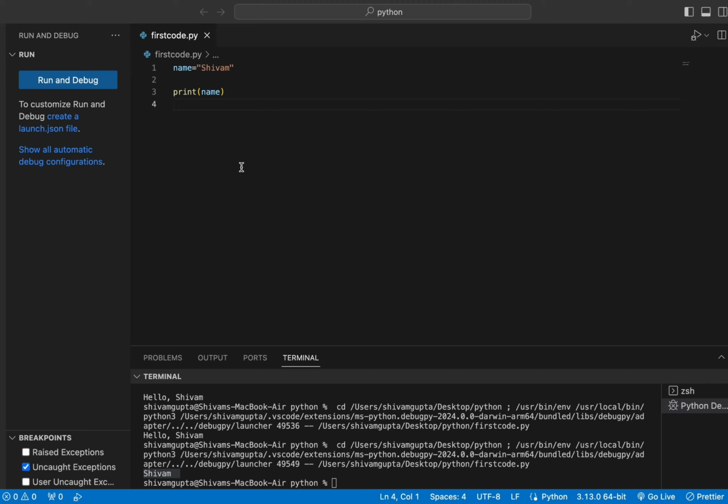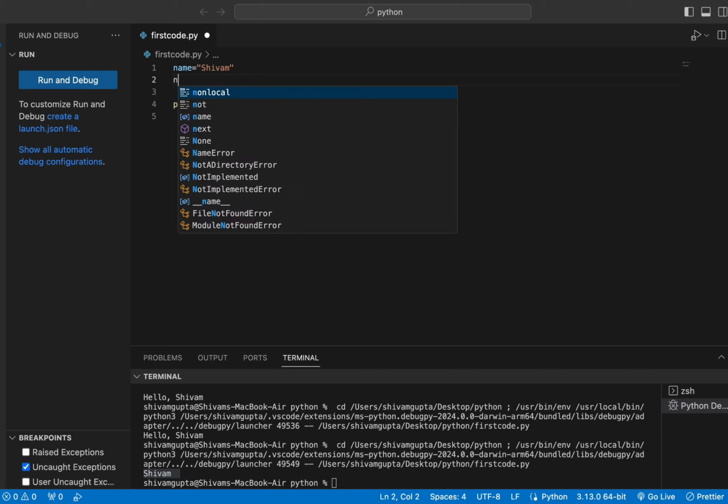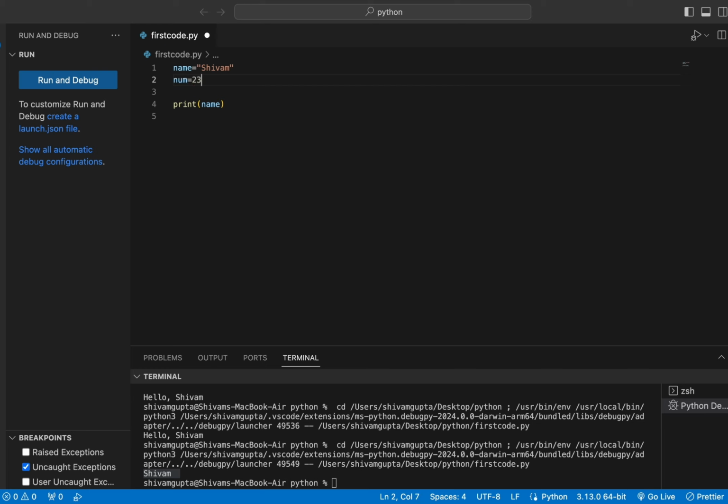So this is how we can also print a number, rather than passing an exact string over here. If I write num is equals to 23, num means you can indicate a number, and we need to print a number. So here I will simply write num. Now I will rerun this code again, and we get an output 23. So we can simply print a number too.